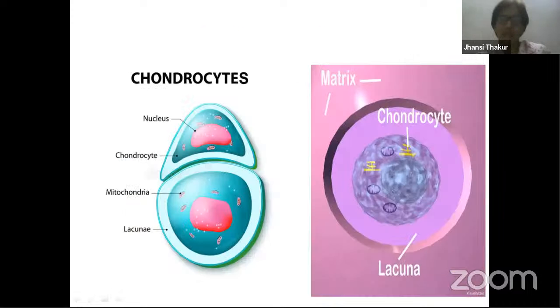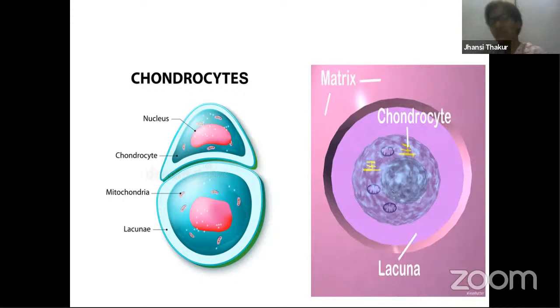Now, let's first try to understand a few other important points of cartilage. Cartilage is semi-rigid. I'm saying semi-rigid because you can slightly bend it, as I have shown you with the strip of rubber band. You can try to compress it, but it won't get compressed. That means the matrix over here is very firm. It can be bent, but you cannot totally compress it. Compression is not possible.